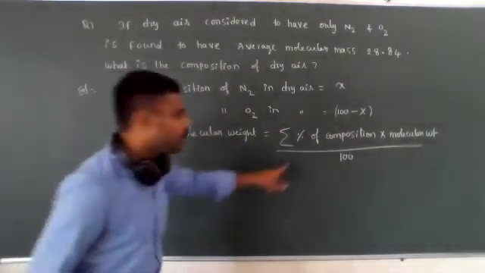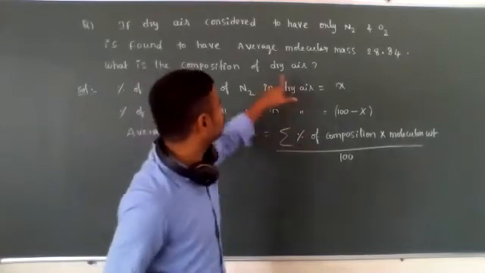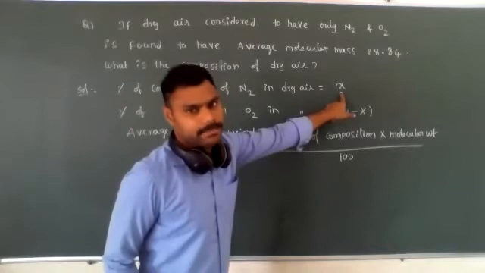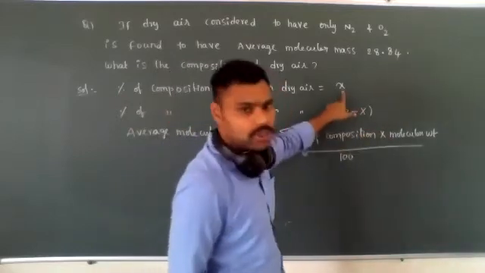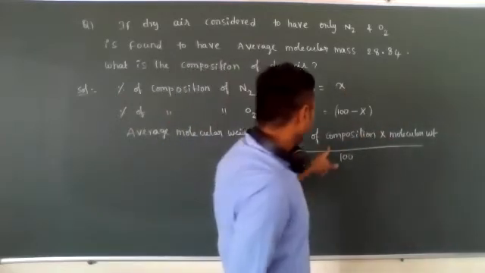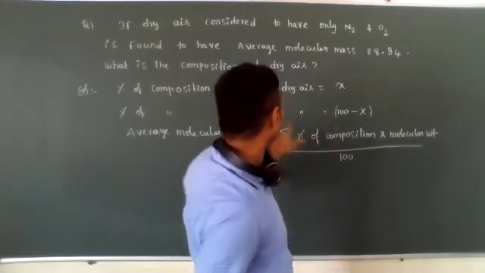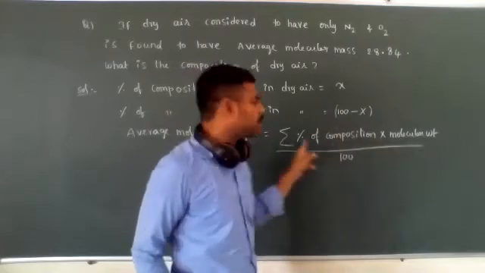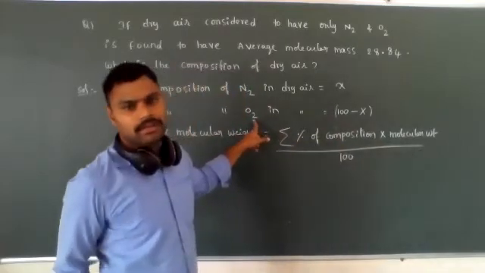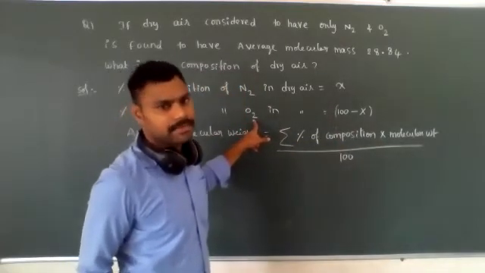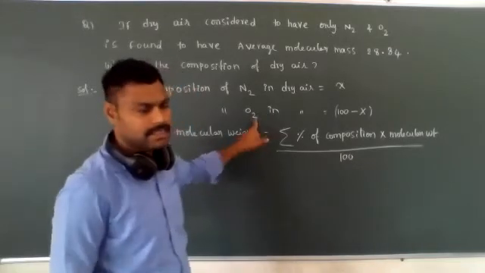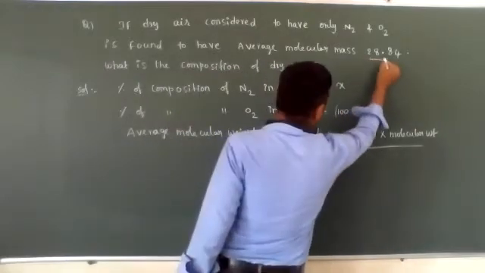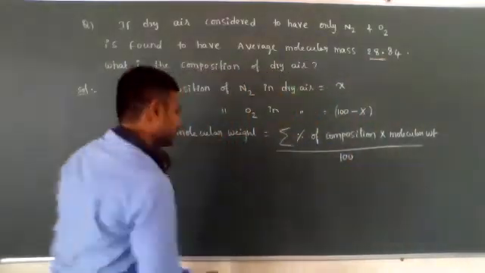See, percentage of composition. Percentage of composition means for nitrogen gas, how much percentage of composition is present? X percentage. What is the molecular weight of N2? 28 grams. At the same time, percentage of composition of O2, how much? 100 minus X, into the molecular weight of O2. What is the molecular weight of O2? 16 plus 16, 32. In the question, how much average molecular weight is given? 28.84 is given.